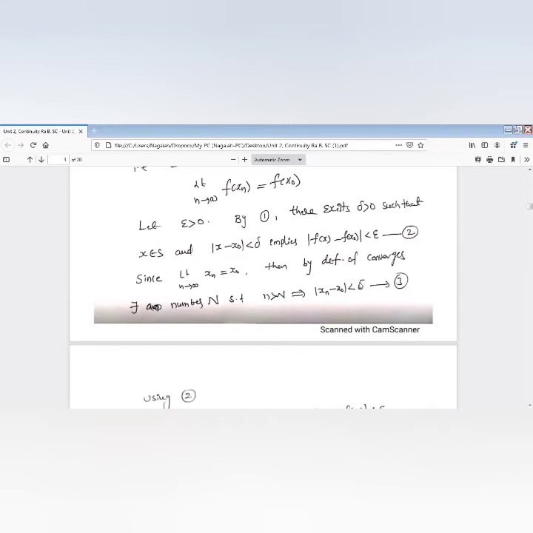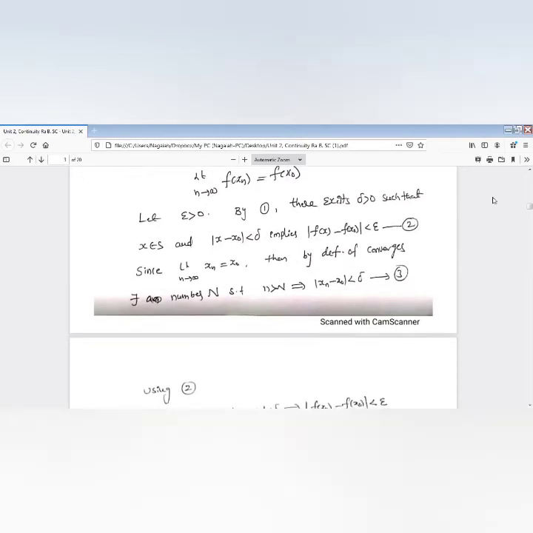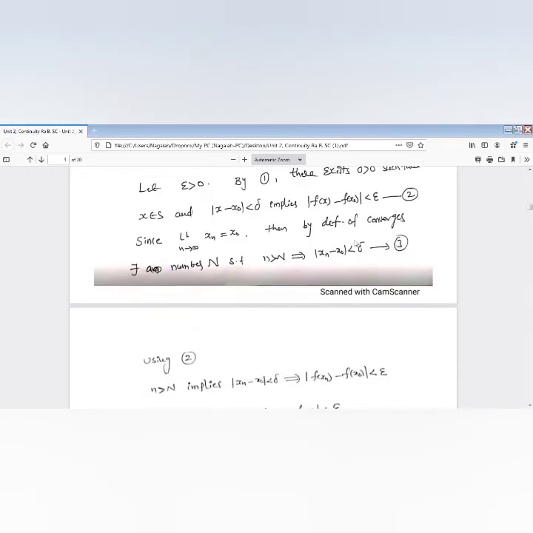So here I'm taking just delta. For each delta, there exists a number capital N such that n greater than capital N implies mod xn minus x naught is less than delta. This is purely the definition of convergence. By using this condition, by using 2, you observe when x minus x naught is less than delta, this condition holds. When xn minus x naught is less than delta, then also this condition holds.